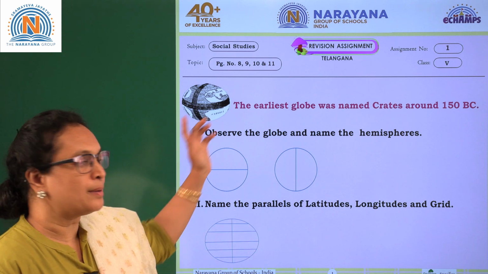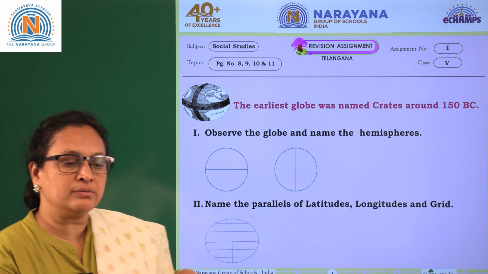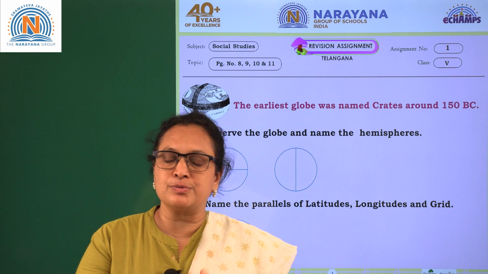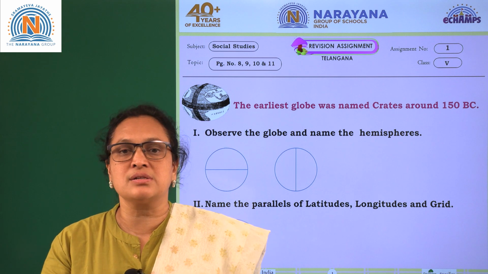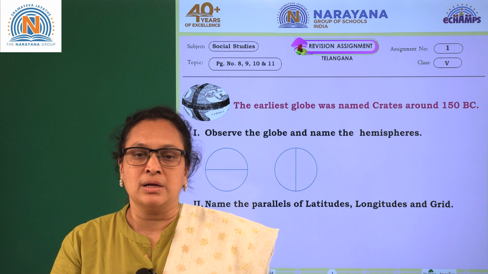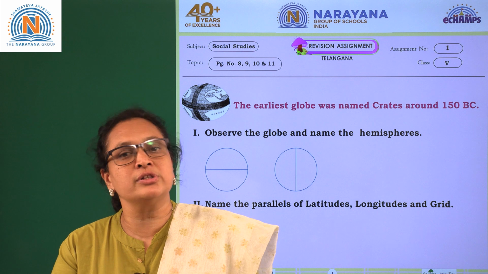We have the recapitulation of the topic. What is this? We are reading the latitudes, the different types of latitudes. We are just recollecting what is the grid system, what is the globe. These are all topics we already read, so we are recapitulating the topic.